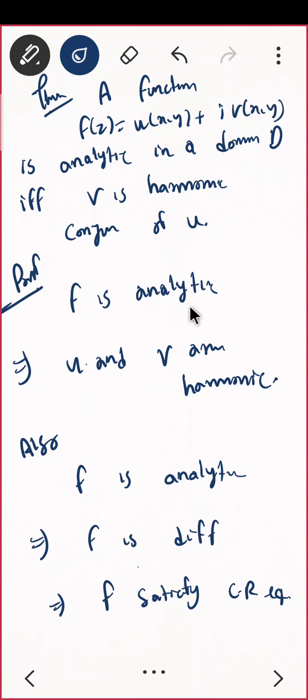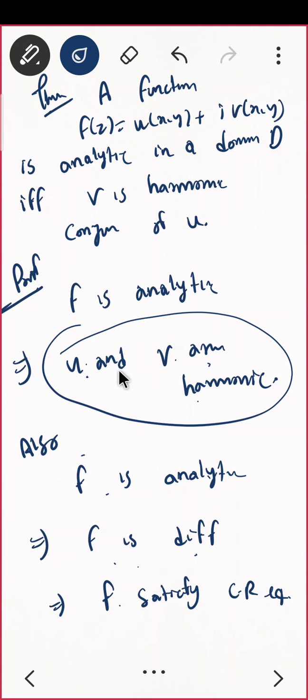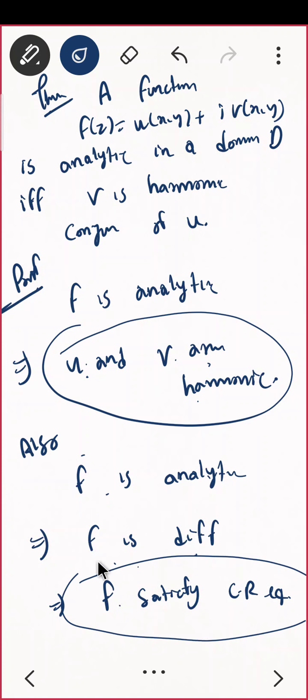So if f is analytic, that means U and V are harmonic, and if f is analytic implies f is differentiable, implies f satisfies CR equation. So I am having both the things. Harmonic भी मिल गया मेरे को, CR equation भी मिल गया. So what is my conclusion? The conclusion is V is harmonic conjugate of U. Hence V is harmonic conjugate of U. This is what the proof is.